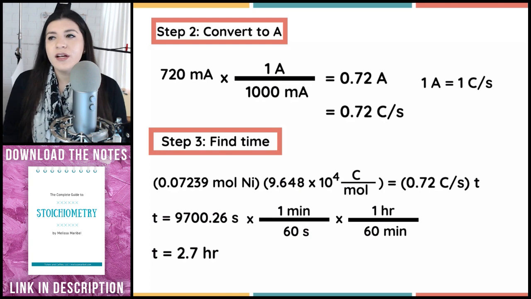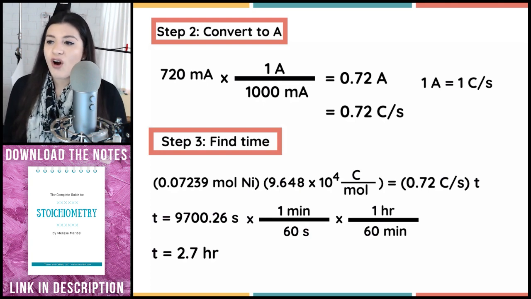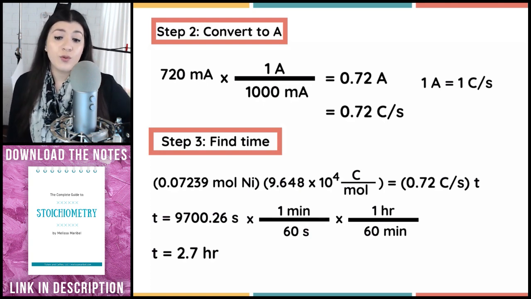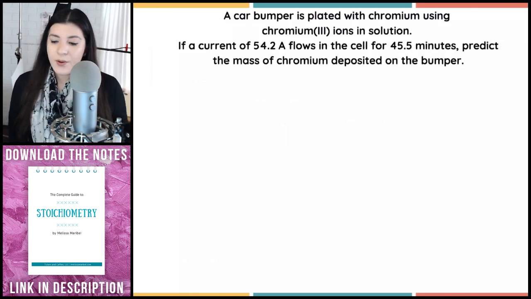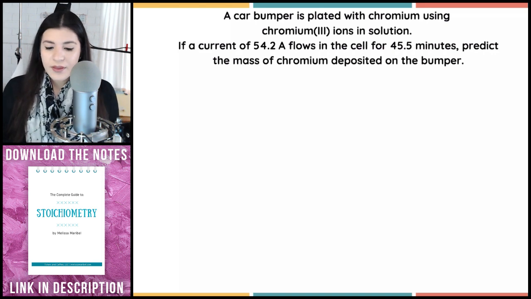We'll do one more for Faraday's constant or Faraday's law, and then we'll move on to finding molar mass of an acid, and at the end we'll talk about net ionic equations. Okay, so next one.